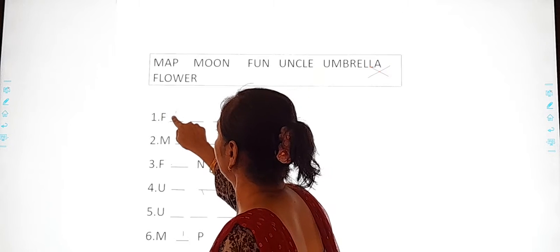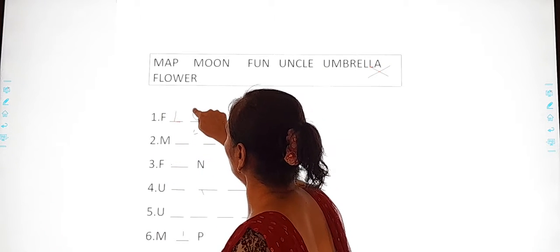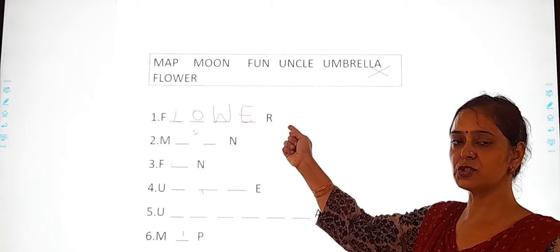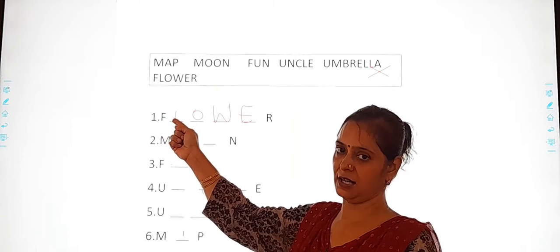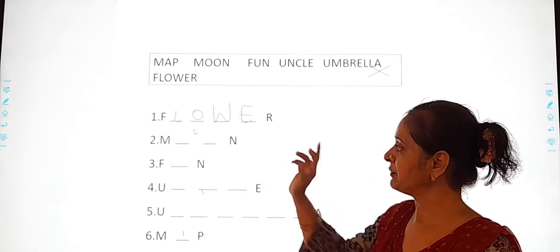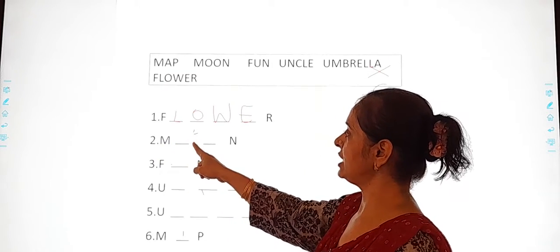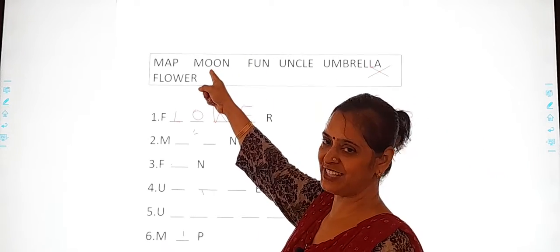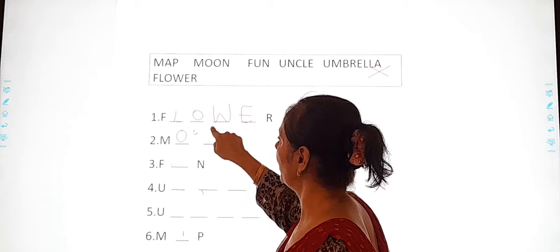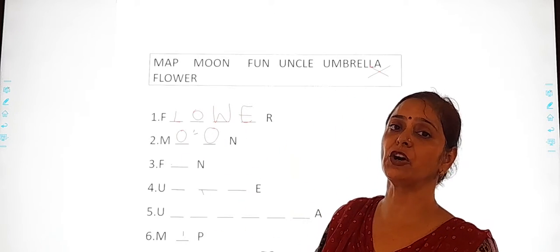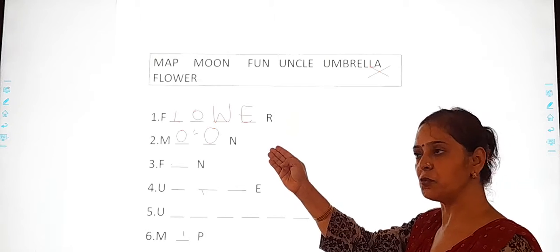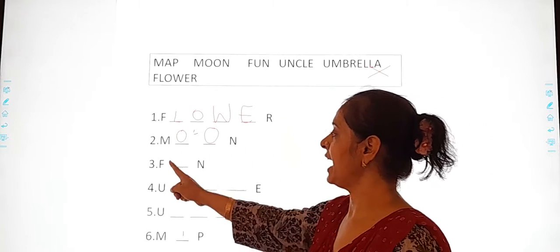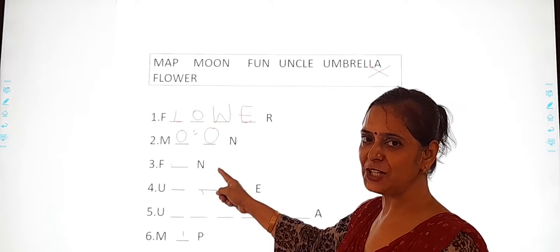What will come over here? F-L-O-W-E. R is already over there. So it makes the spelling of flower. Spelling of flower. Got it? Next one. M dash dash N. Find out. Got it? O over here, it becomes the spelling of moon. So it's also a naming word. Two I have done for you. Three, this, and 4 you will be doing. F dash N. May I tell you once?